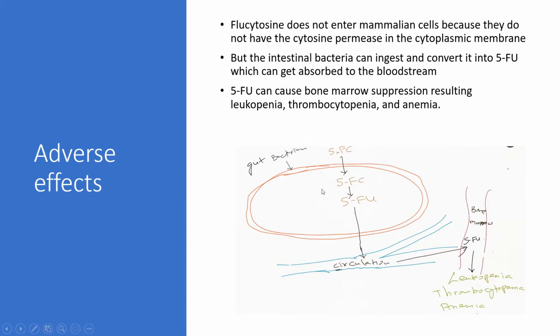So if you look at this picture, gut bacterium, 5-fluorocytosine enters the bacterial cell. Within the bacterial cell it is converted to 5-fluorouracil, diffuses out of the bacterium, enters the circulation, and results in bone marrow toxicity, causing leukopenia, thrombocytopenia, and anemia. That's all about 5-fluorocytosine that you need to know for your microbiology exam or board exams.